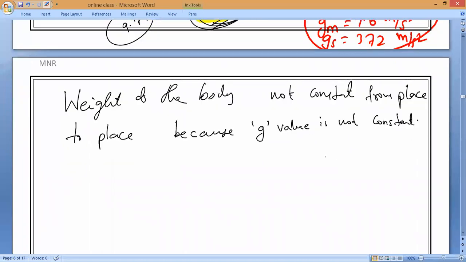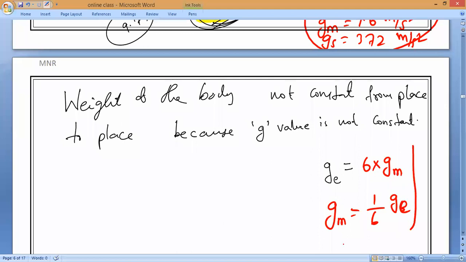Now, I taught you, can you tell me what is the relationship between gravitational force of Earth and gravitational force of Moon? Anybody can tell me? I taught you this. Gravitational force of Earth is 6 times gravitational force of Moon, or else gravitational force of Moon is 1/6 times of gravitational force of Earth. Do you remember this?